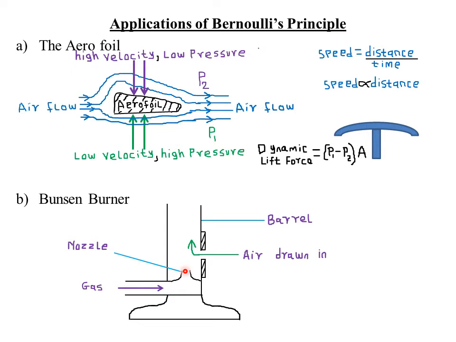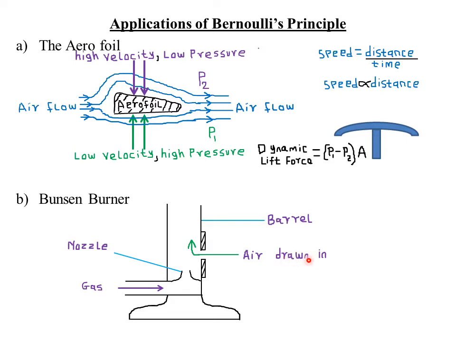And when the velocity or the speed is increased, automatically the pressure of the fluid becomes very, very low. So the pressure of the gas becomes very low, therefore the gas flows above the nozzle at very low pressure. And when the pressure of the gas in the barrel is low, it means the atmospheric pressure acting from the outside on the air, which is outside the barrel, is now very, very great.